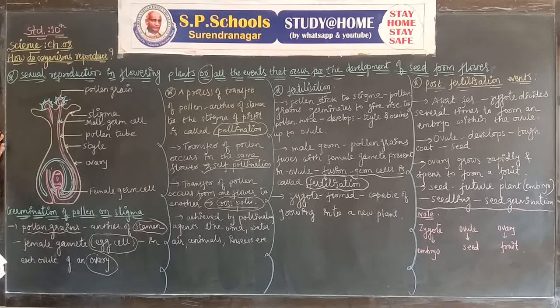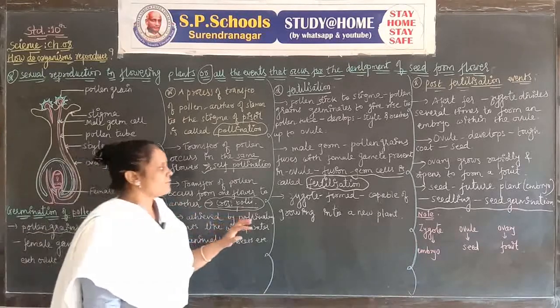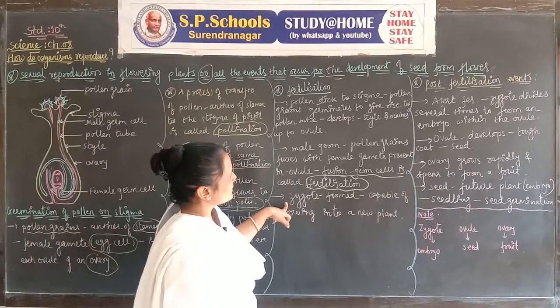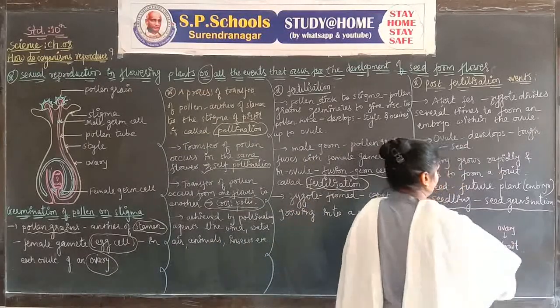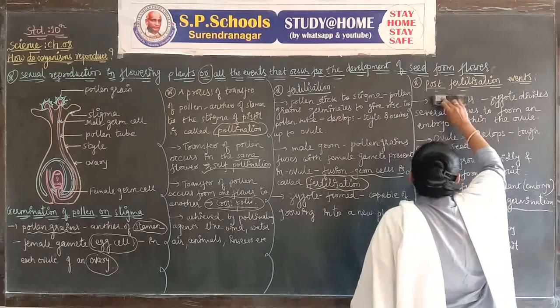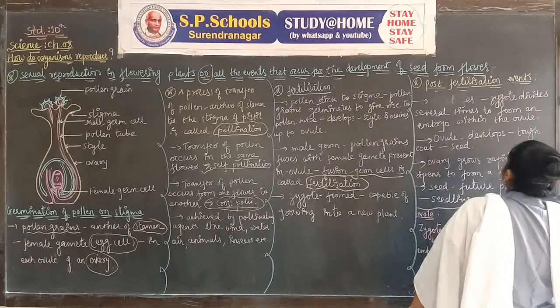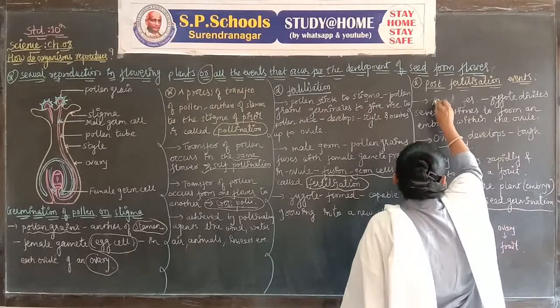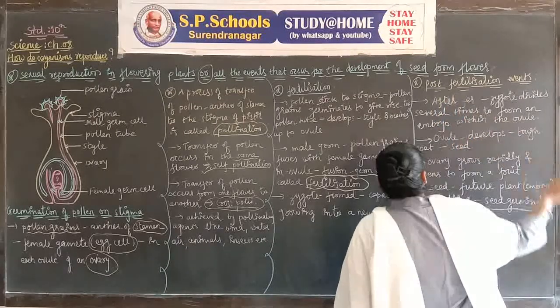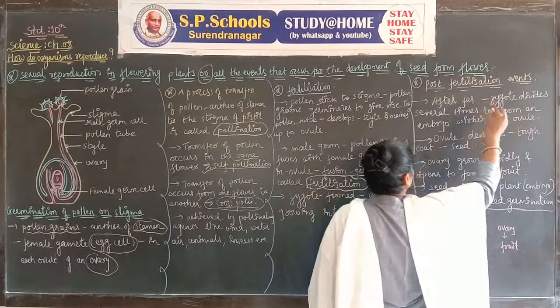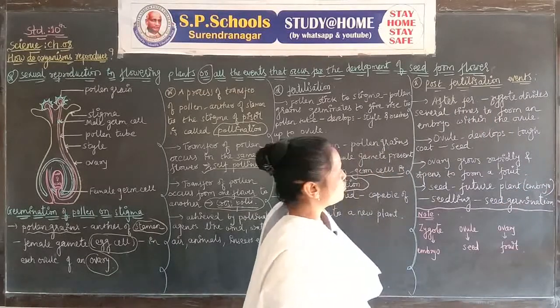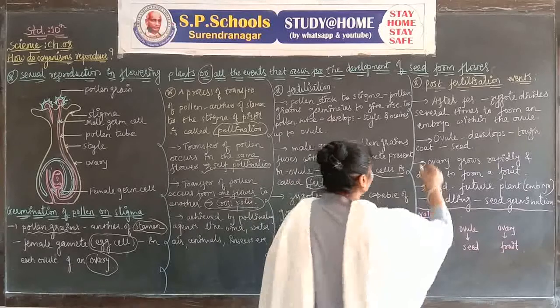What will happen in the case of post-fertilization events? After fertilization, the zygote is formed. After fertilization, the zygote divides several times to form an embryo within the ovule.